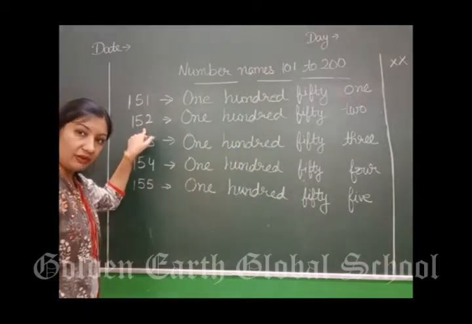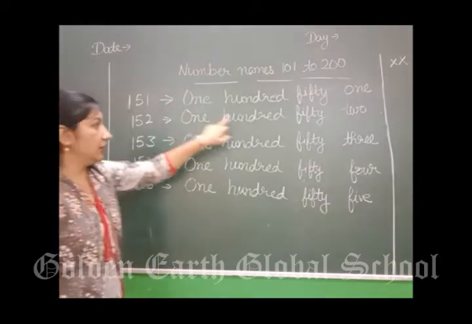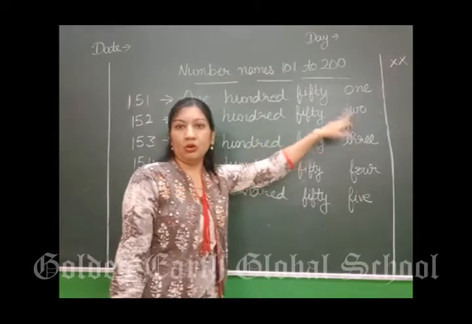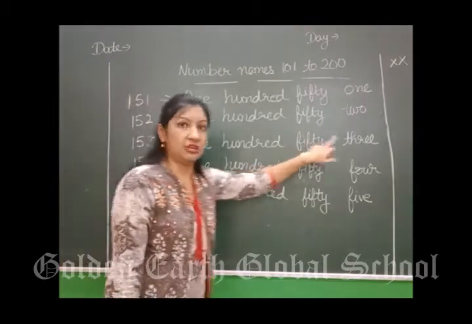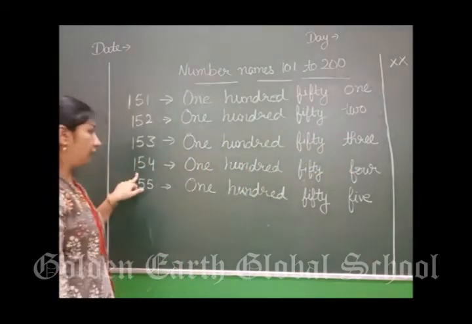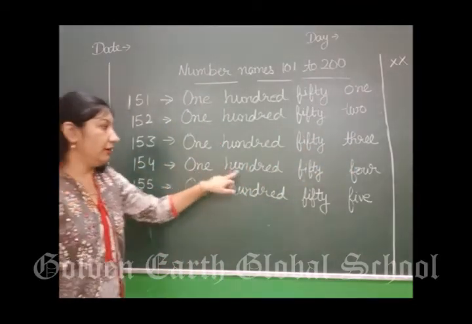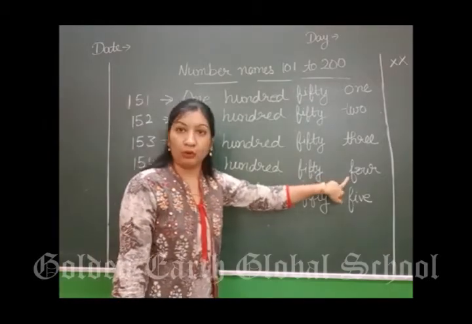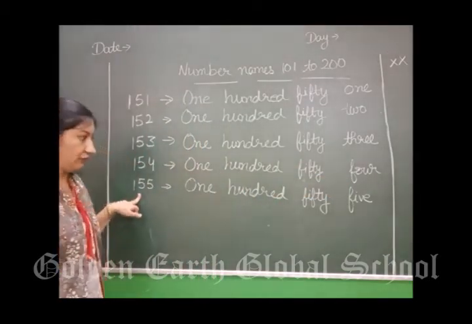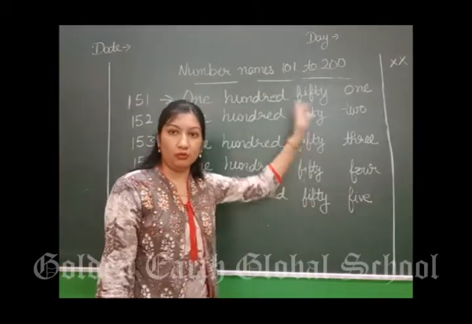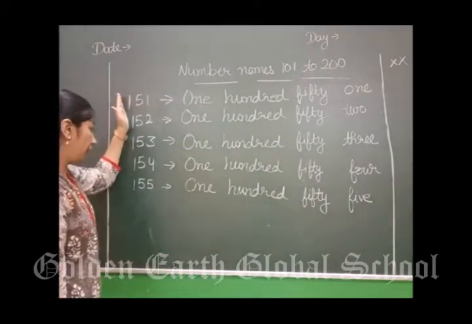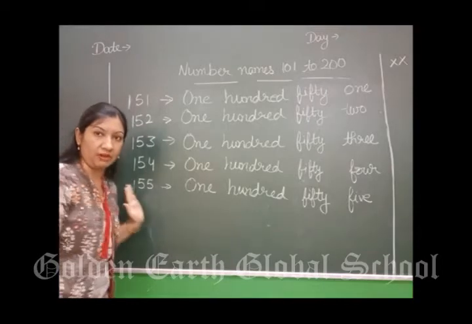So it is 152. उसके बाद 153. 153. 154. How will we write? 154. फिर 155. In this way you will do 151 to 155.